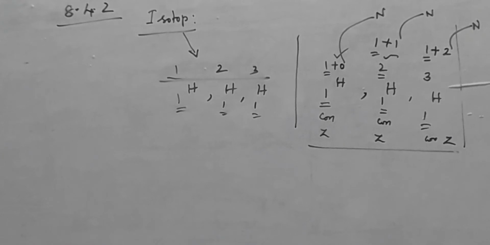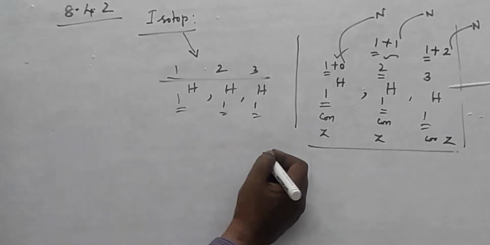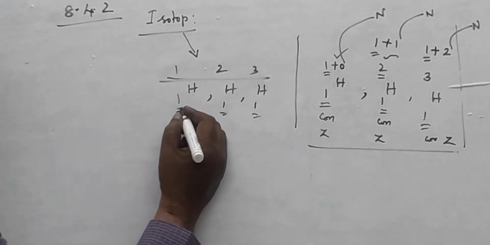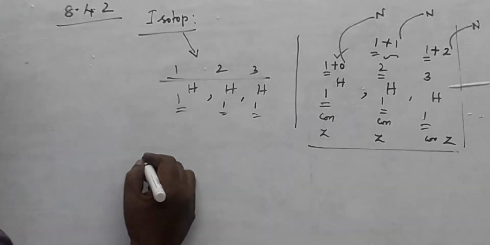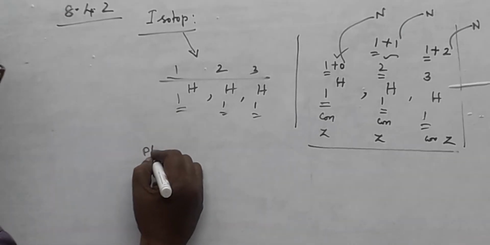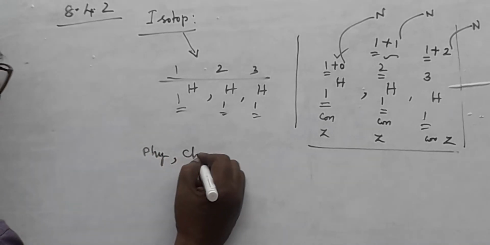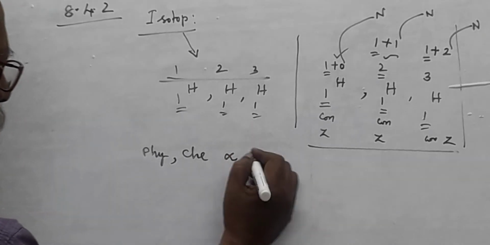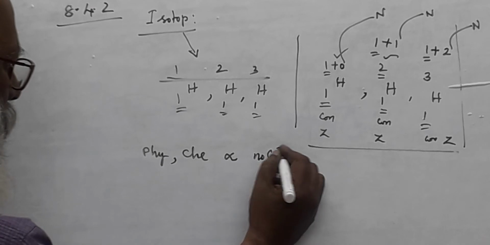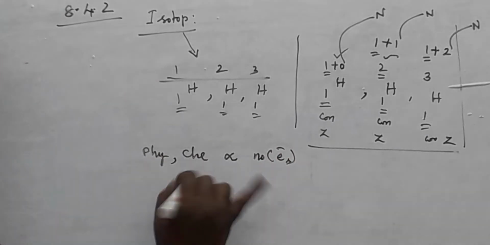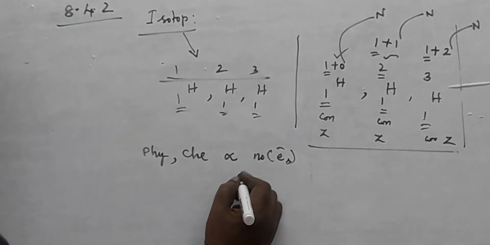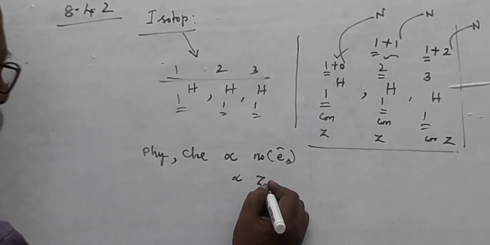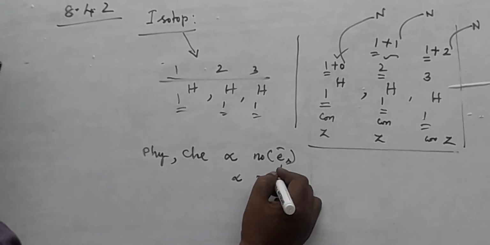Isotope. Okay. Then what is meant by isobar? So before going to isobar, here in atomic, the physical property and chemical property depend only on the number of electrons, not on the atomic mass number, or it depends on Z only, Z number of electrons only.